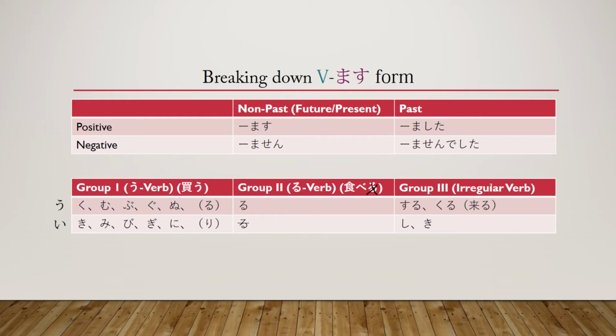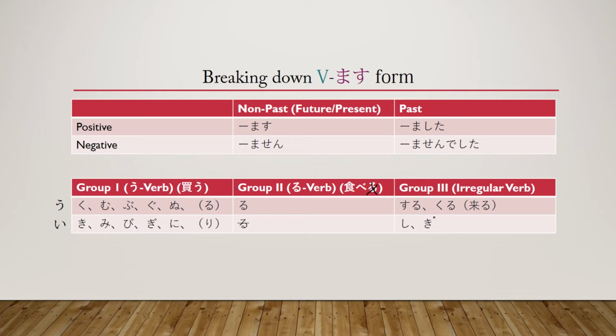Okay, let's go ahead and move on to the last set of verbs. That is our group 3 verbs, our irregular verbs. There are only 2 of them, suru and kuru. Suru means to do, kuru means to come. The reason that these are known as irregular verbs is because once we get into more complex conjugations, like potential form and stuff like that, these are different almost every single time. They don't follow the group 1 and group 2 rules.